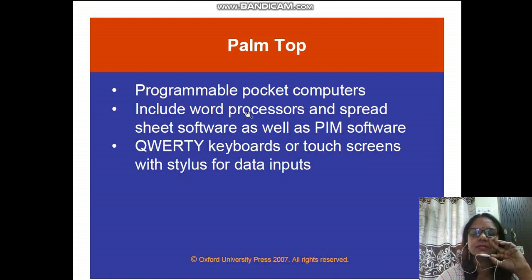Nowadays you have different types of text processors, text pads, notepad, lots of apps available for keeping your data in document form, spreadsheets. All this is available to you now, but at that time these were available only on the palm top. Palm top is called so because the size of the computer is equal to the size of your palm. That is why the name palm top has been given.